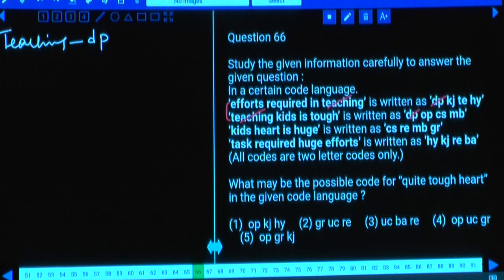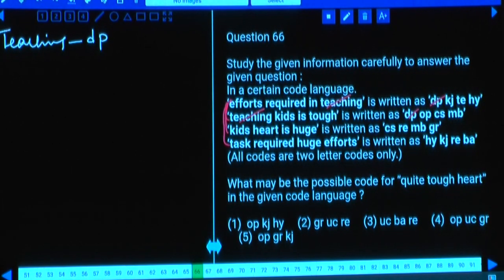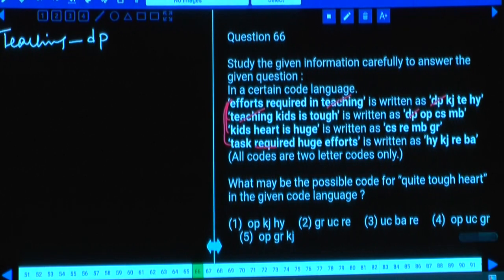Clear now? Then compare the first and the third statements. Efforts required in, and here kids' heart is shoes. Is there any word which is common between 1 and 3? No word is common. As no word is common between these two, hence we cannot compare these two. Then compare the first one with the fourth one. Efforts required in. Here required and efforts are the words which are common.